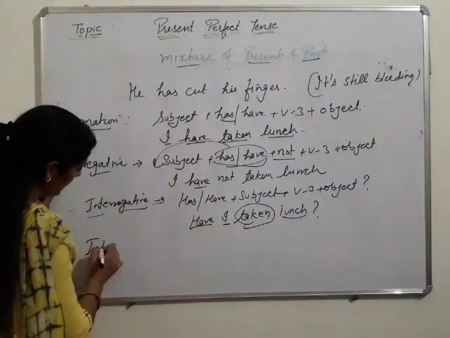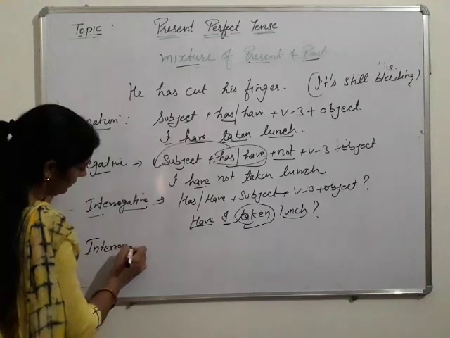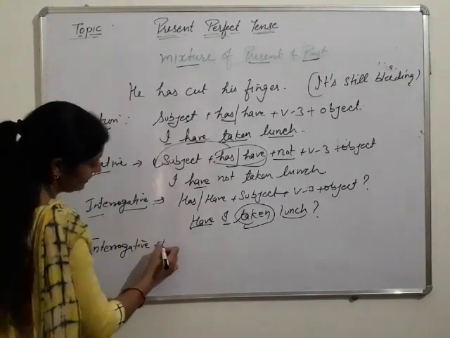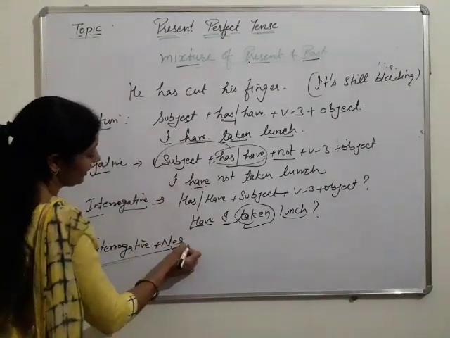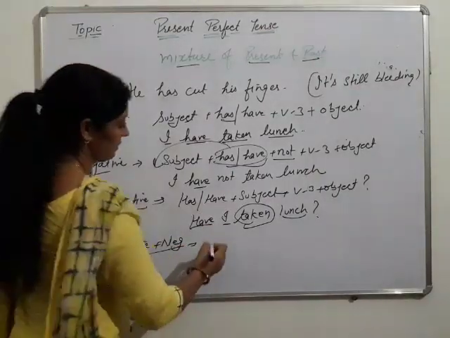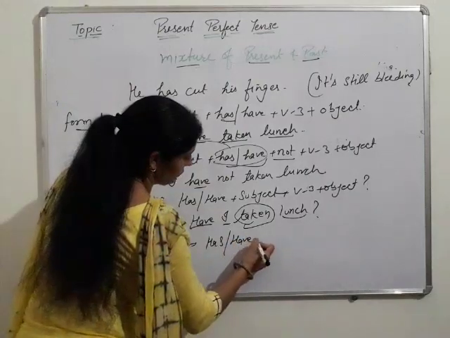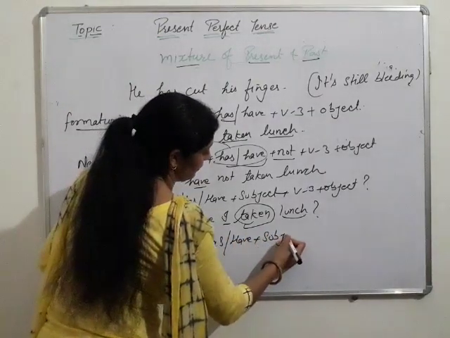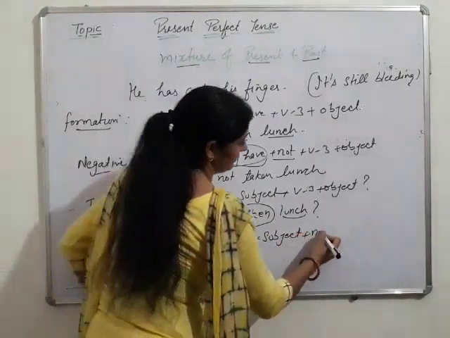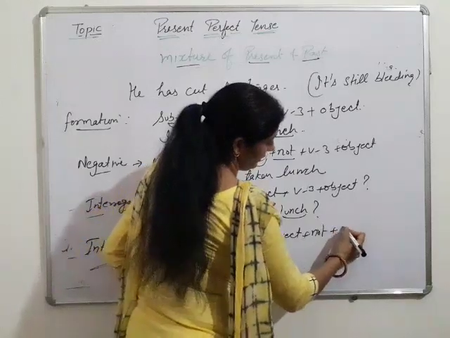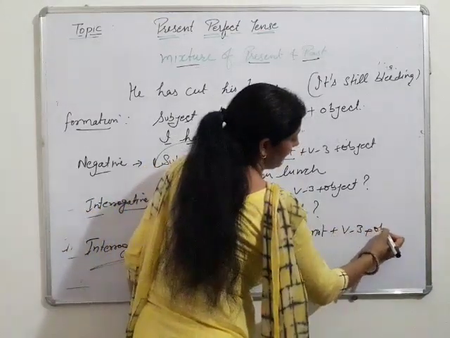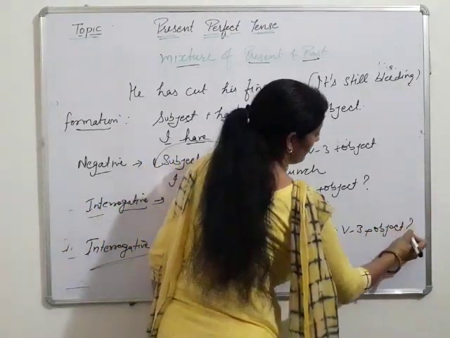And the last type is interrogative plus negative. In interrogative negative sentences, we use the helping verb, which means has or have is used. After that, the subject and not, then the third verb and the object.